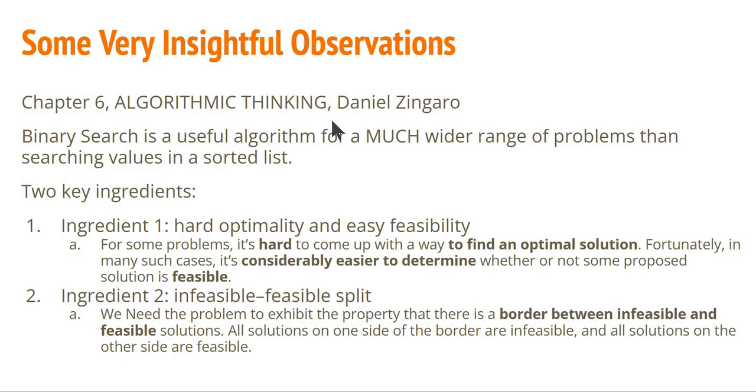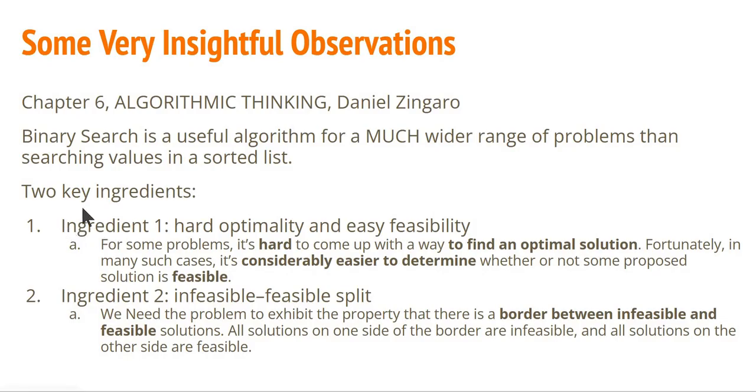Now, what I found really amazing about this is that there is a separate chapter dedicated to binary search, and that's this chapter 6. We often read binary search as a method for finding items in a sorted list. That's exactly where we started, and that's where the whole discussion starts. But as we have seen, the application is much beyond. In fact, chapter 6 here makes two observations, which I thought I'll summarize and mention here.